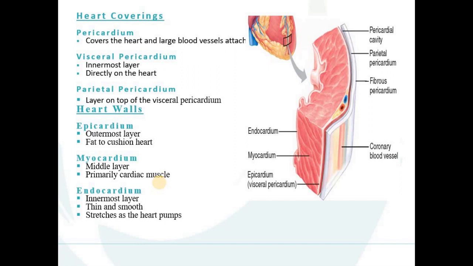The third wall is known as the endocardium. Endo means inner, cardium means heart. So this is the innermost layer. Look at the diagram now. Endocardium: endo means inner, cardium means heart. This is the innermost layer, very thin and smooth.